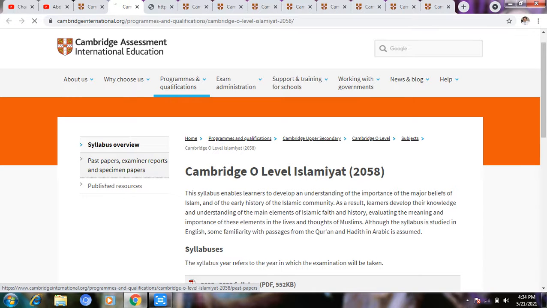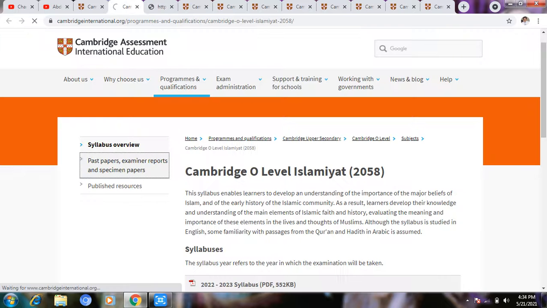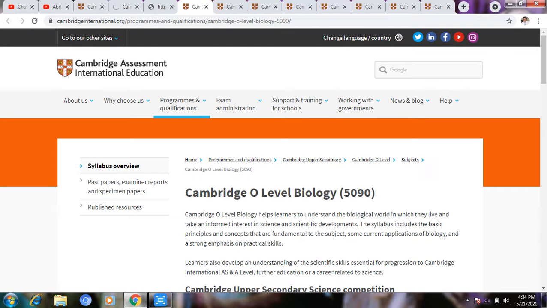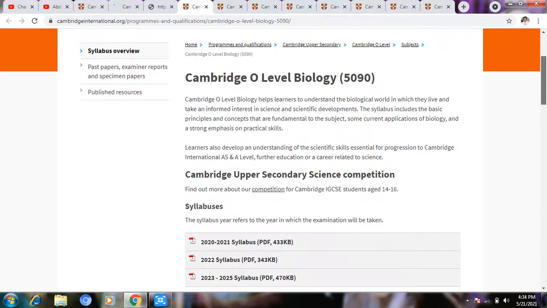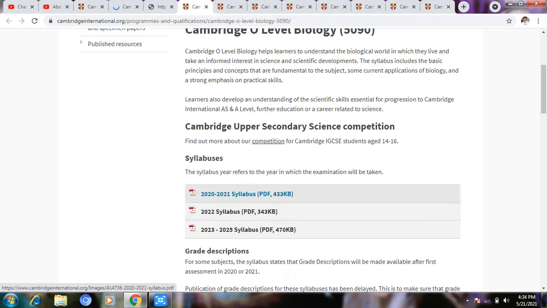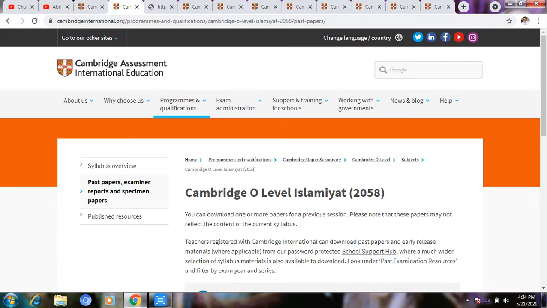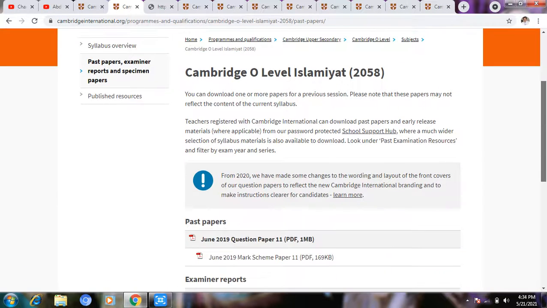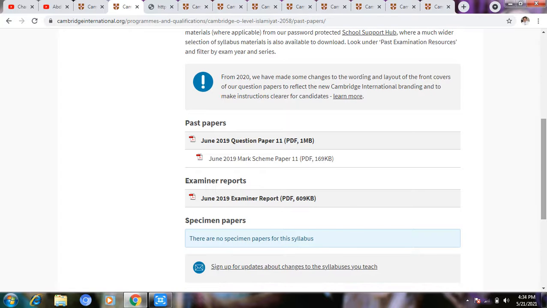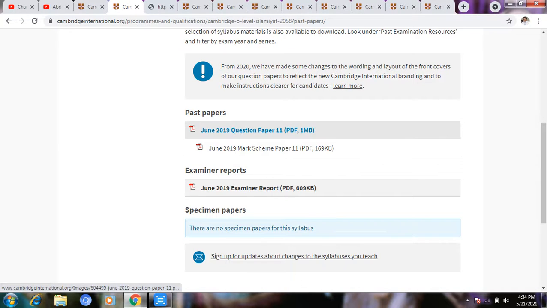Here also the biology subject, 5090, syllabus is there. Whichever year you will appear, you will click on it, and the past paper is there and the examiner report. We only go for one. Now Islamiyat 2058. For example, paper 1, we click on it, it will open, and we will go for the marking scheme and examiner report. We will open that one.